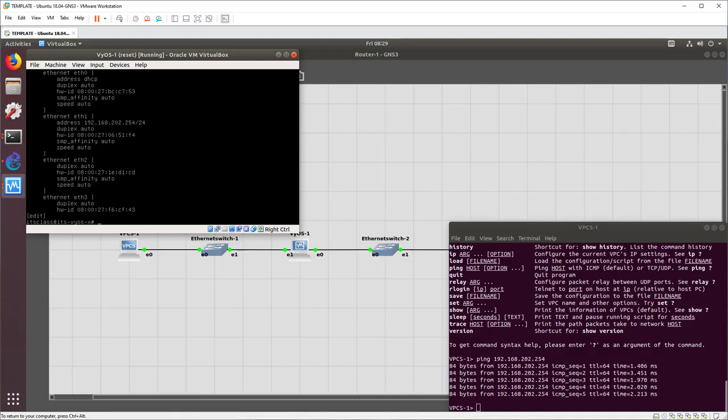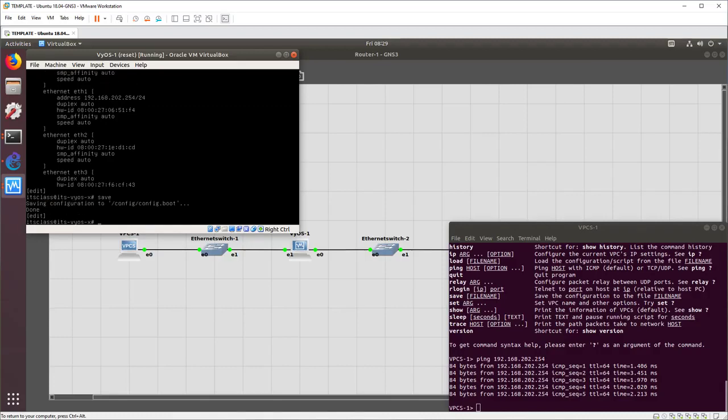So earlier we did commit, now we'll do save, which will save it to the config.boot file, and were we to reboot the router now, it would come up and have all the changes that we've made to date. And the reason it's done this way is so that if we implement commands that accidentally cut off our own nose, we can't save them.